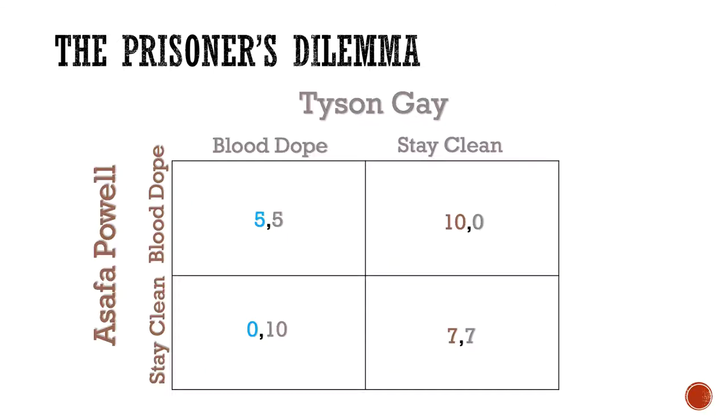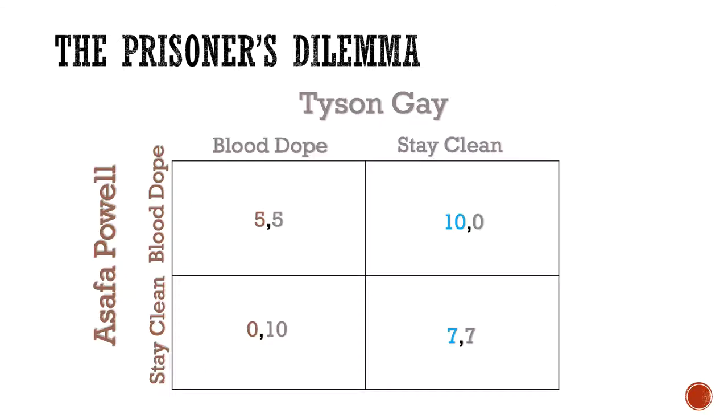For Powell, suppose he knows that Gay is going to dope. He is better off blood doping, as his payoff of 5 is better than 0. Suppose he knows that Gay is going to stay clean. He is also better off blood doping, as a payoff of 10 is better than 7. Powell's best response to whatever Gay plays is to always blood dope. That is, stay clean is strictly dominated by blood dope for Powell.